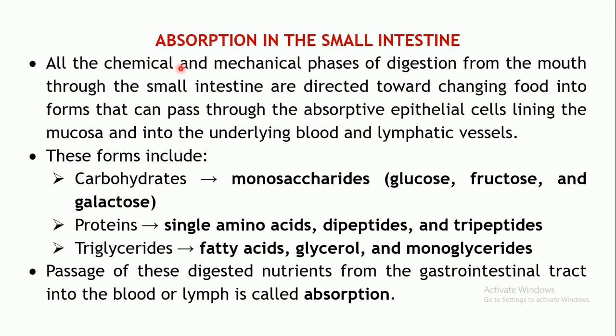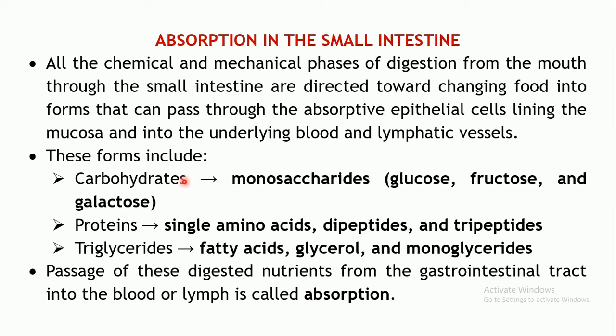The chemical as well as the mechanical digestion, right from the mouth to the small intestine, alter your food in such a way that it gets converted into forms which can be absorbed through the absorptive epithelial cells. They should pass into the blood circulation. Then and only then it will be carried throughout the body and utilized. So the main aim of digestion is to convert it into a form which can be absorbed.